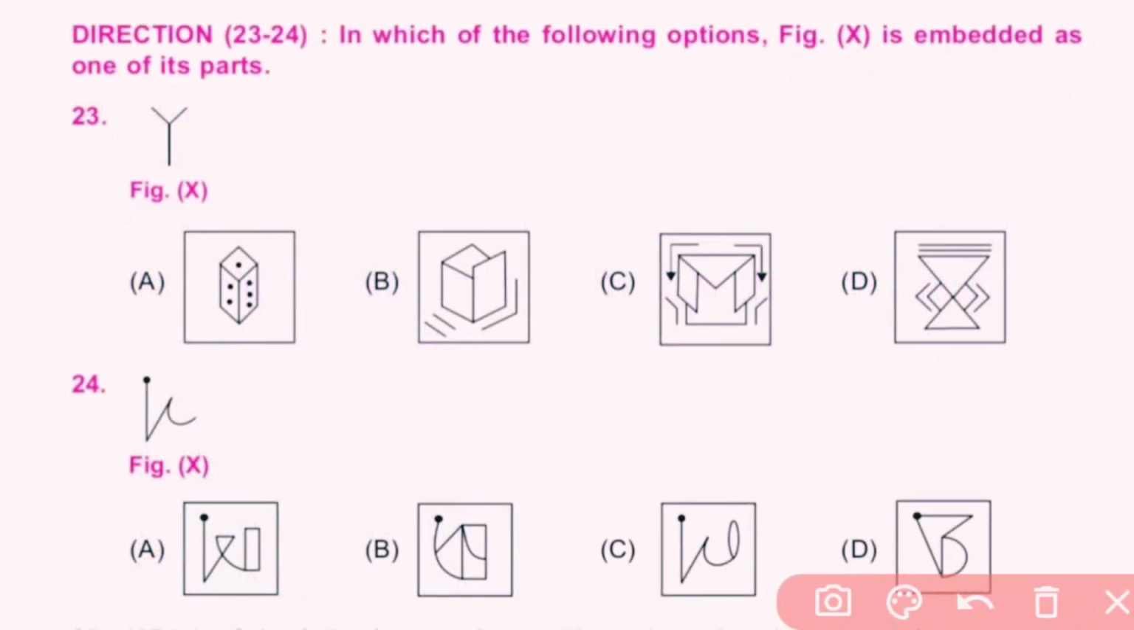Direction for 23 and 24. In which of the following options is figure X embedded as one of its parts? Figure X is embedded in option A. So A is the right answer. Question number 24. Figure X is embedded in C. So C is the correct answer.